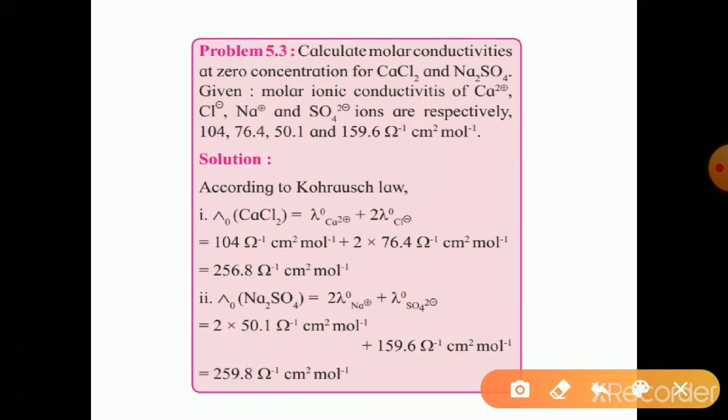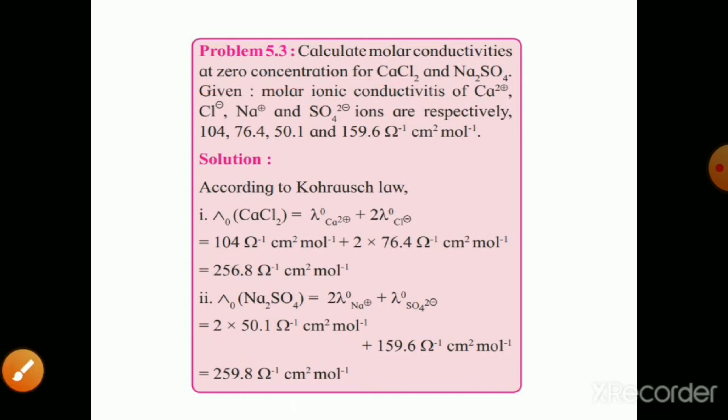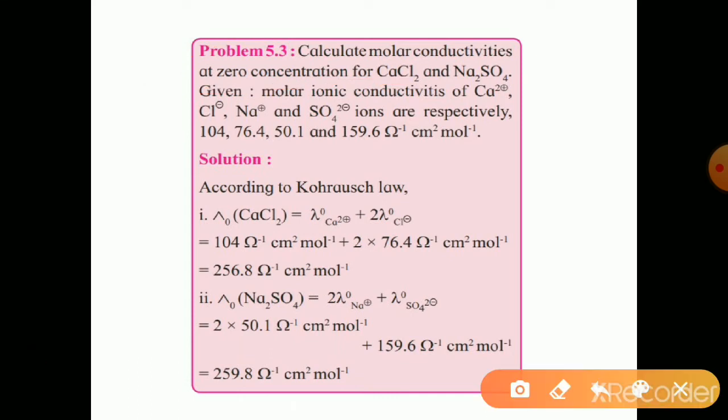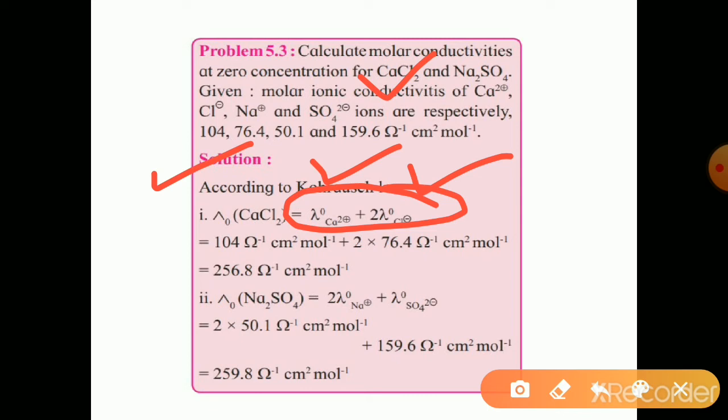Second numerical is given. Calculate the molar conductivities at zero concentration for calcium chloride and sodium sulfate. Given molar conductivities of calcium ion, chloride ion, sodium ion and sulfate ions are given respectively. These are the values given. According to Kohlrausch's law, lambda naught of CaCl2 is the sum of the lambda naught of calcium and chloride ions.